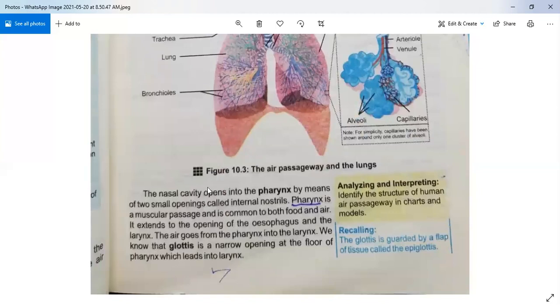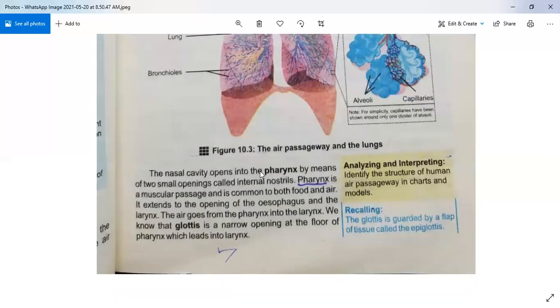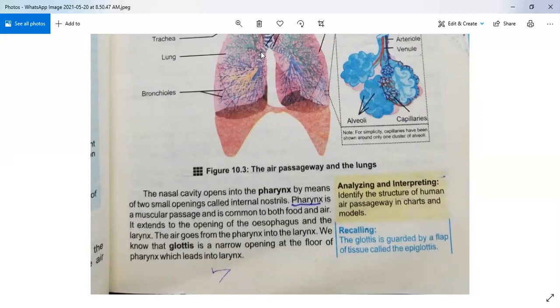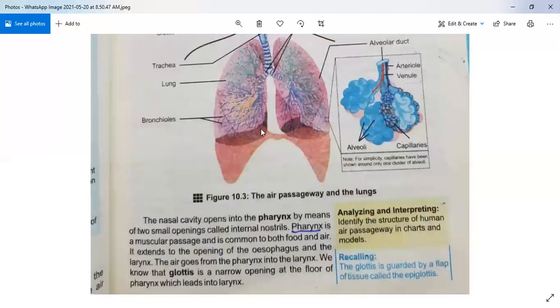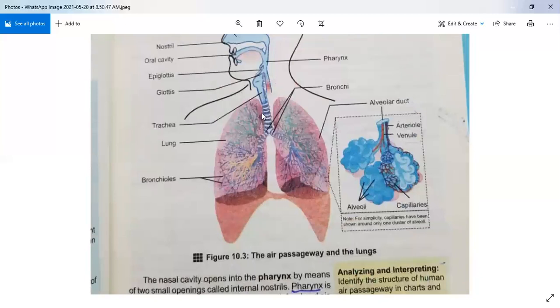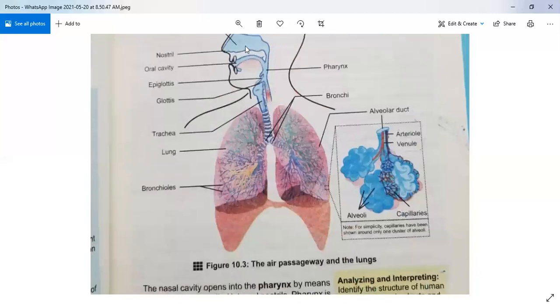The nasal cavity opens into the pharynx by means of two small openings called internal nostrils. So what has happened? The nasal cavity opens into the pharynx. Okay, we will see the diagram. You can also see this part is a nasal cavity, then it enters into a pharynx.